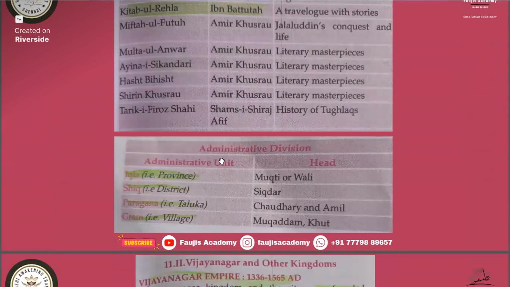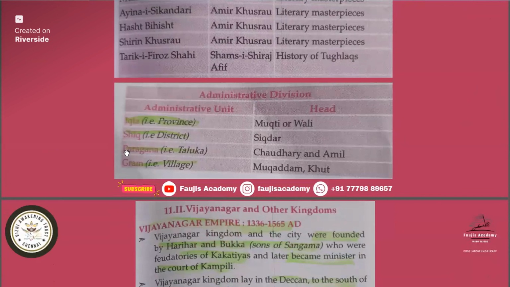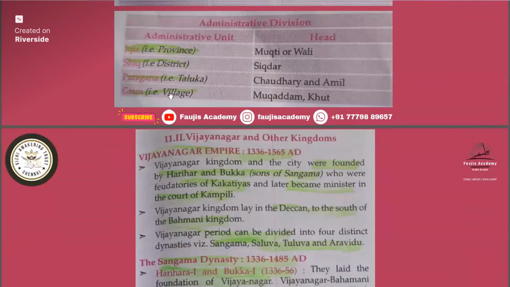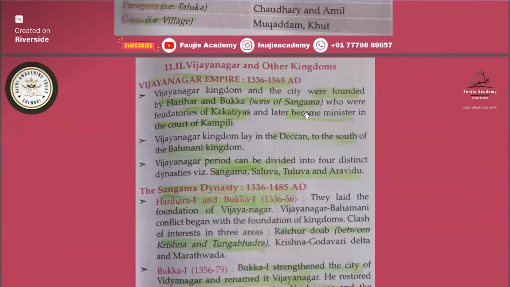Okay, then we'll see some important names. Iqta was for province. Then Shiq was for district. Then Pargana was for taluka and Gram for village. So remember, a question has already come about Pargana, which is also known as taluka. So remember all these unique names. And Muqaddami is also for Gram, and the village head manager was known as Muqaddam. So remember this one. Okay.